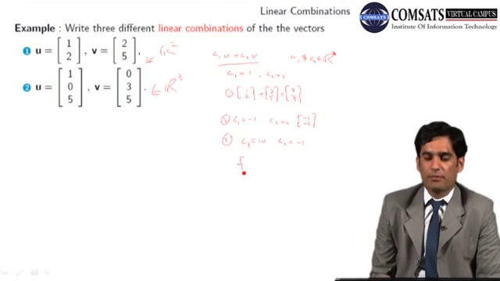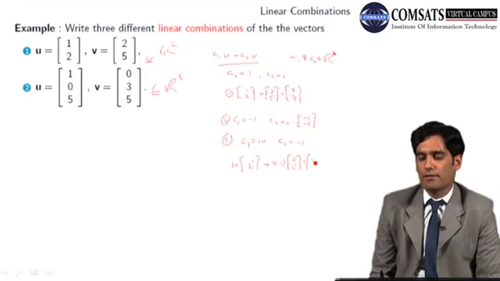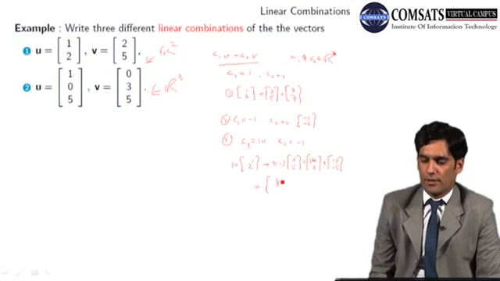So the linear combination will be 10 into 1, 2 plus -1 into 2, 5. Then the answer will be 10, 2 plus -2, -5, and ultimately I am having 8 and -3.